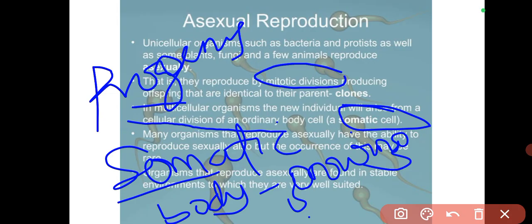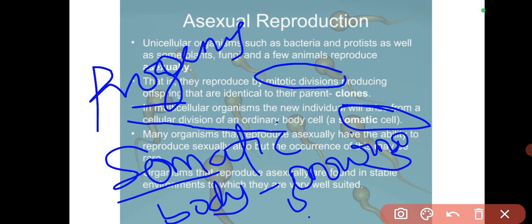Those ones do not grow, so they undergo meiotic division. That's why the organism that reproduces asexually basically undergoes mitosis. Is that okay? That is one of the methods of reproduction by asexual means.